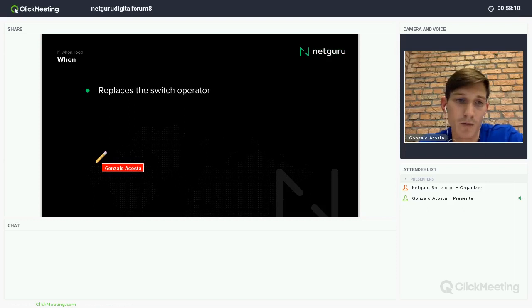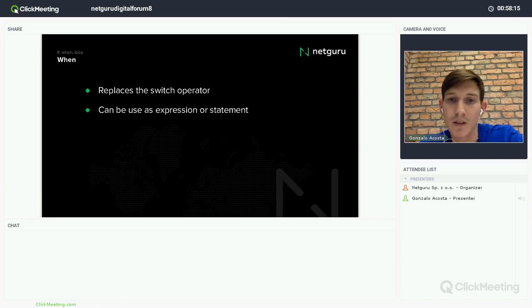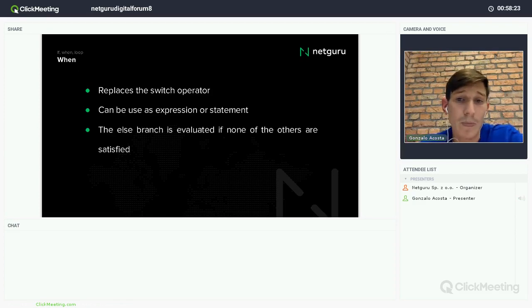Right now we are going to talk about when, and basically it replaces the switch operator in Java. It can also be used as an expression or a statement, a normal statement like in Java again. The else branch is like the default in a Java switch, and it will be called if none of the others are satisfied.